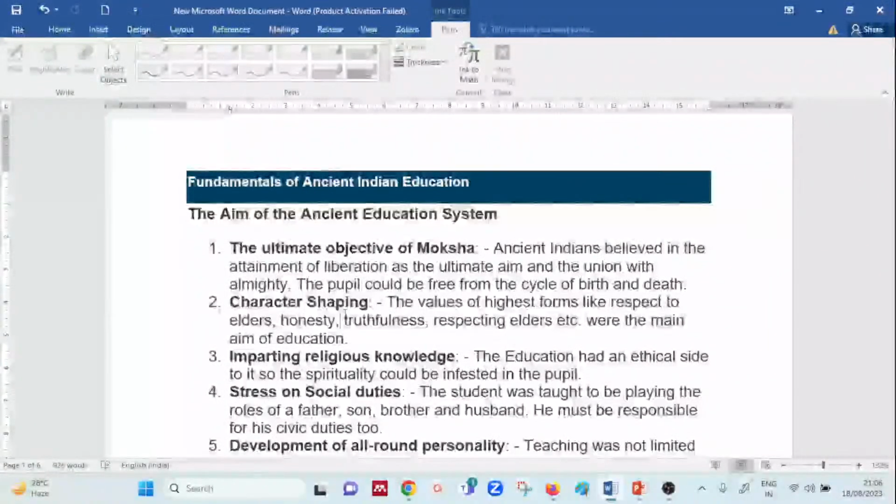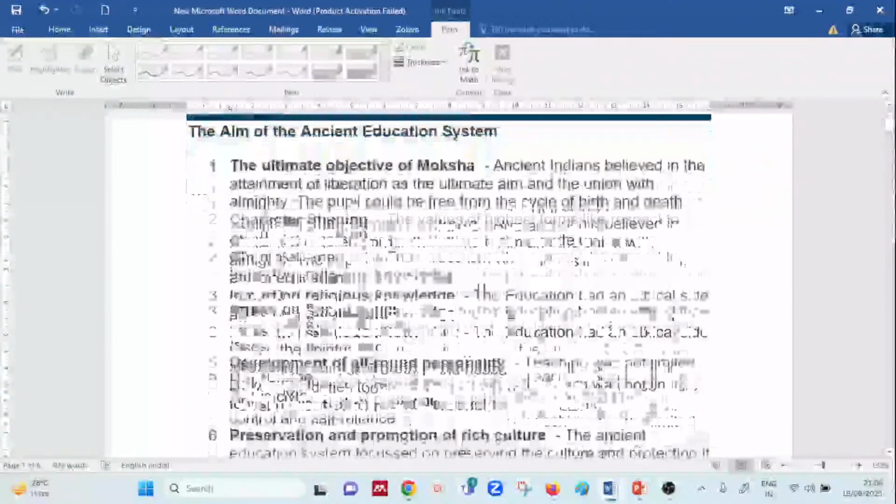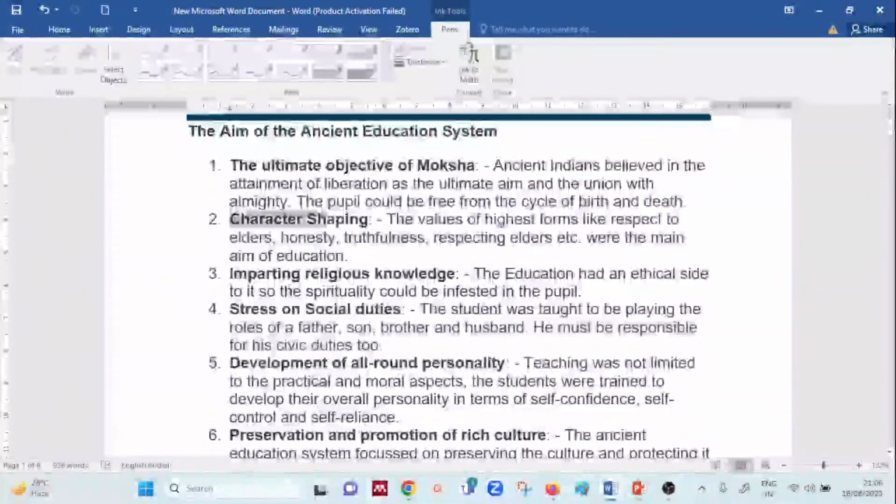Nowadays in modern education we call it holistic development, or moral overall development. So yes, that was again a basic aim of education.